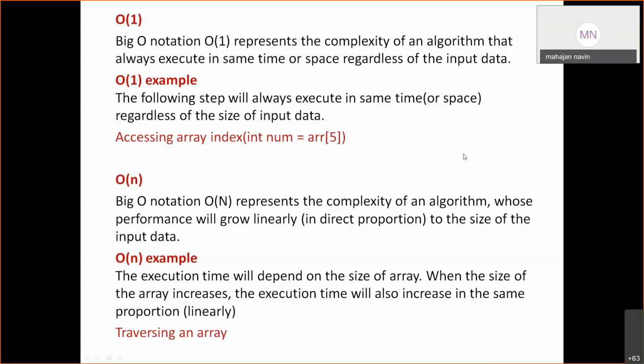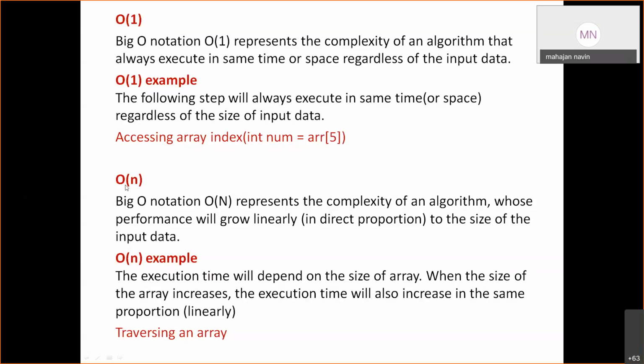Suppose it cannot be O of 1. Why do you call it O of 1? It's a constant. It can be O of 1 or O of 5. Suppose to read this, it takes 5 seconds. If the array size is 10, still it takes 5 seconds. If array size is 100, it takes 5 seconds. If array size is 1 lakh elements, still to read a single element in the array, it takes 5 seconds. So this is constant. We normally represent this with O of 1. Big O notation, O of 1 represents the complexity of an algorithm that always executes in the same time or space regardless of the input data.